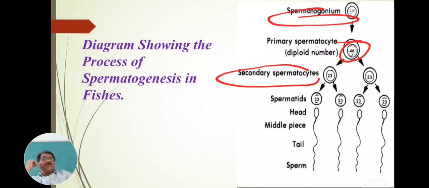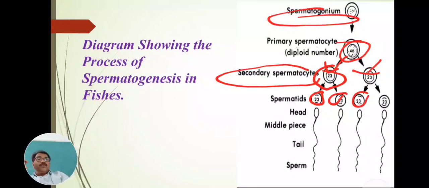Again, these secondary spermatocytes have a haploid number of chromosomes, or a single set of chromosomes. These haploid secondary spermatocytes undergo reduction division, meiosis division, again and produce the 4 spermatids.